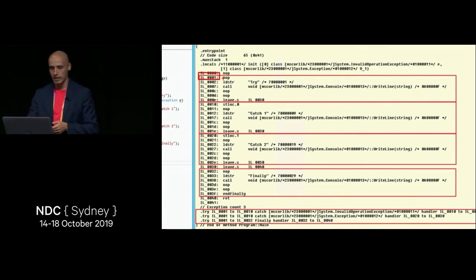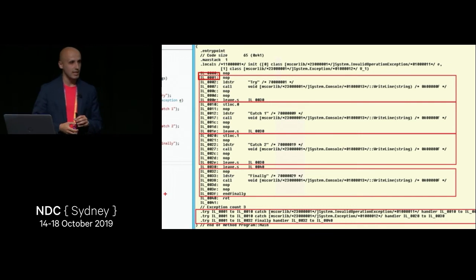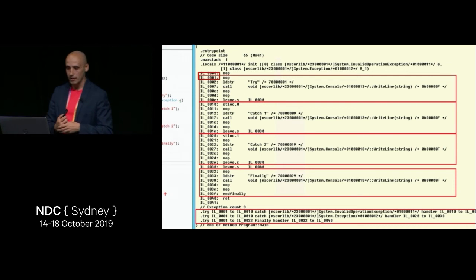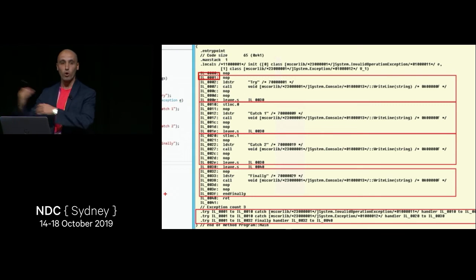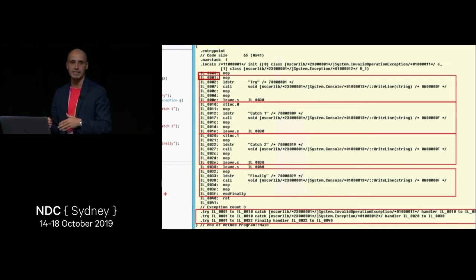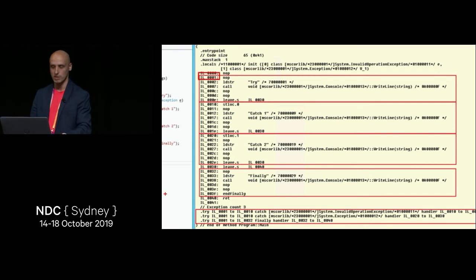So what is happening is we just specify which lines of code contain which exception handlers. Here at the very bottom, we can see that we say that instructions from number 1 to number 10, that's a catch block for something. Then we also say there is another catch block and there is another finally with pointers to different instructions. So this is how it works when we say it's table-based. When you have some exception, .NET checks the metadata and sees whether the instruction which caused the exception was actually in one of those handlers or not.